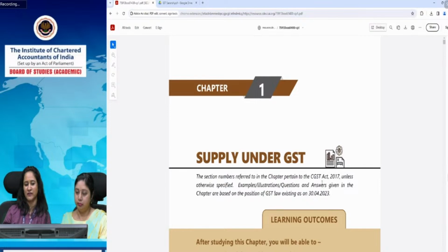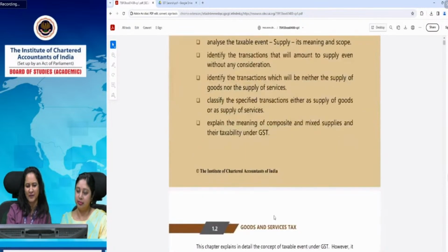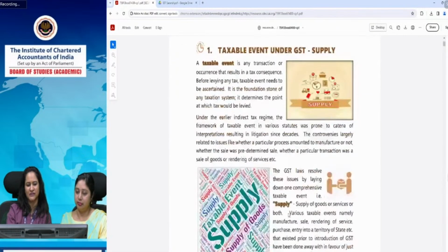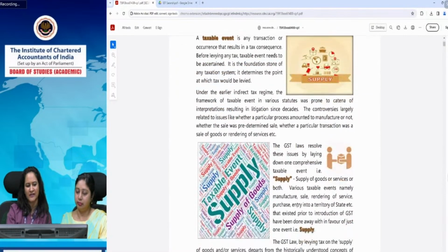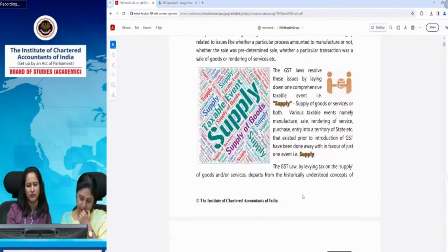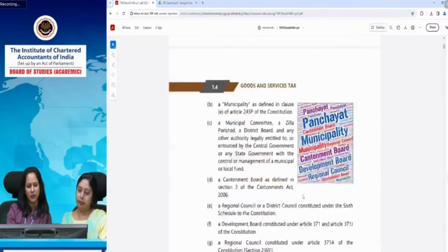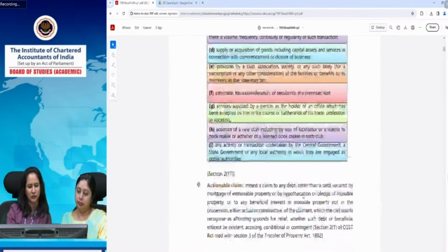Then I think the second time I need not ask you to refer to the study material, because you yourself will go through it. We have put in a lot of effort in preparing the study material, with lots of diagrammatic presentations, summaries, examples and illustrations. In fact, each and every concept has been discussed in a pictorial presentation. Lots of diagrams have been introduced so that you don't get bored and it arouses interest also.